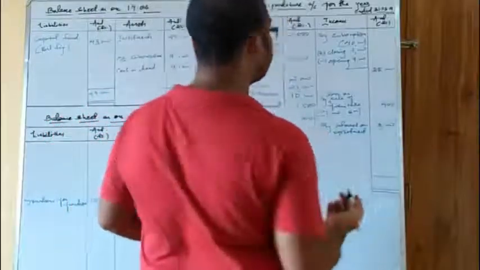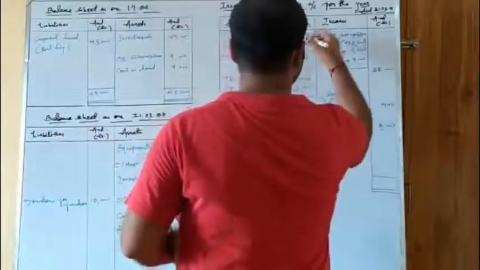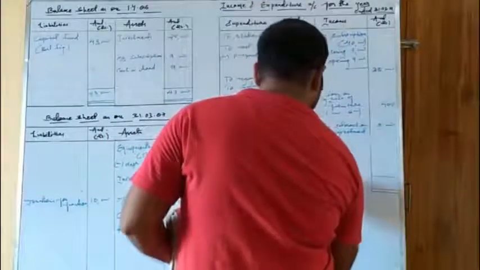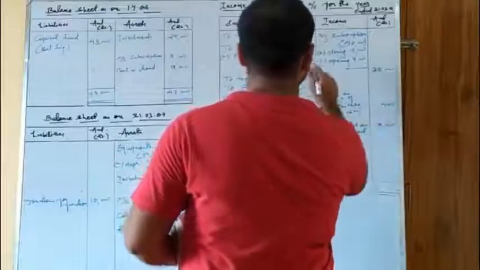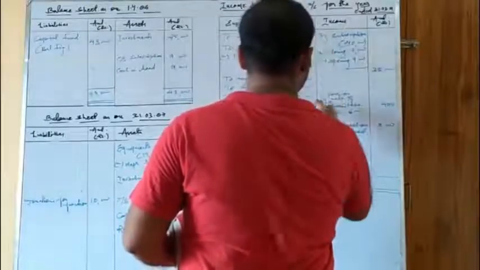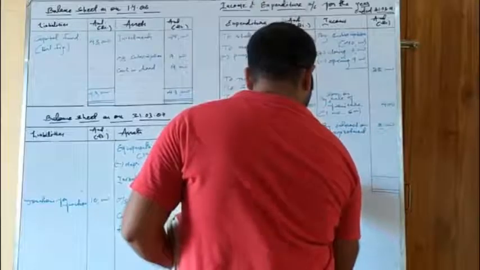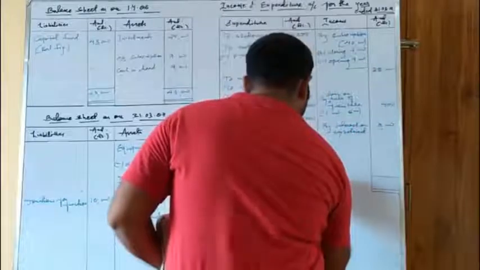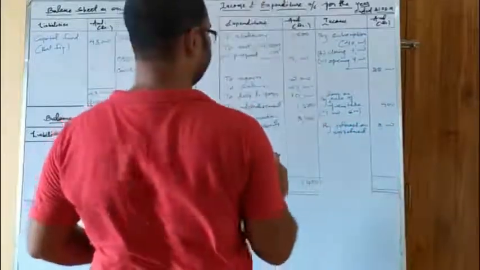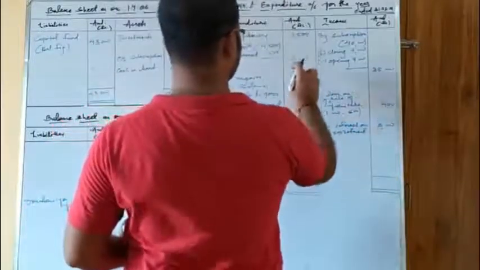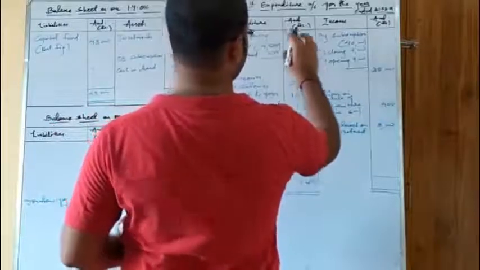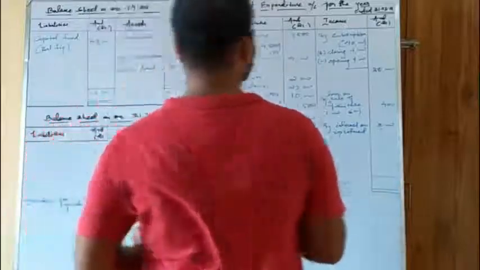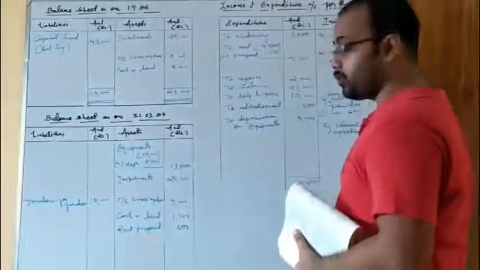Okay, so definitely we are getting a deficit here. Again let us see. So the total of the expenditure side till now comes to 47,400.